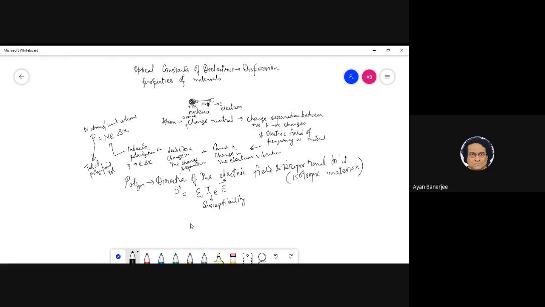So now what do you think this chi E is? This is the susceptibility, as we said. Let us think about what this susceptibility is all about. What properties will it have? First of all, do you think it will be real, or can it be complex? And why? Do you think it will just be a number, or can it have complex properties? I think it can be complex because there might be some phase lag between the applied electric field and the polarization.